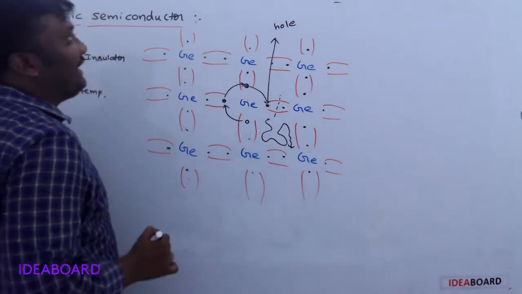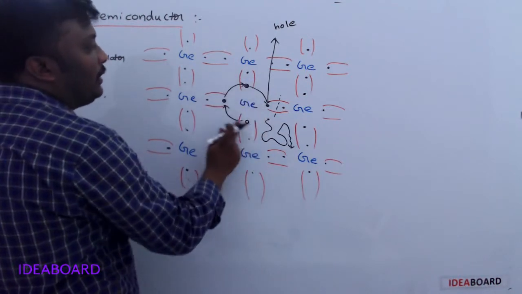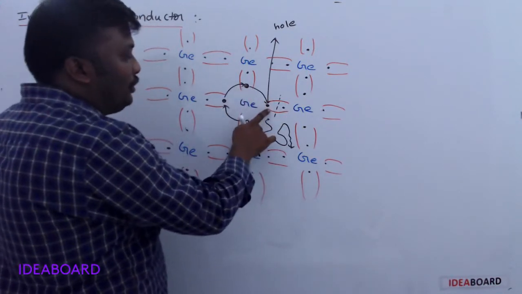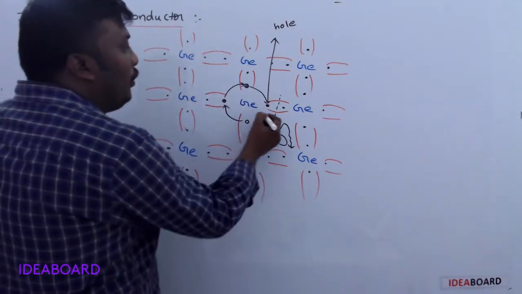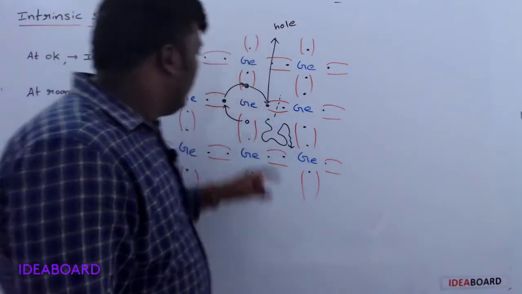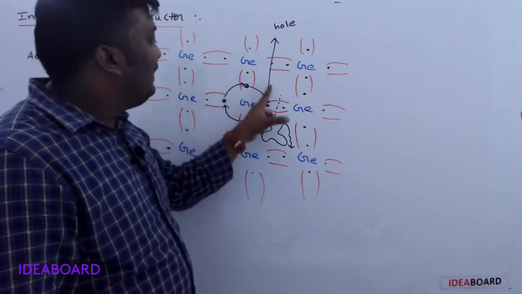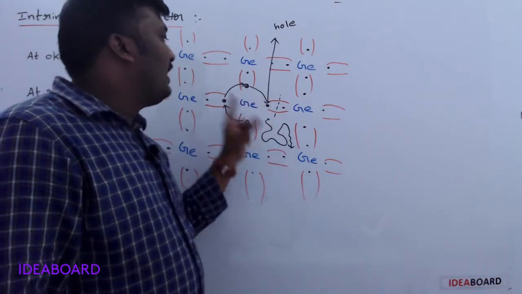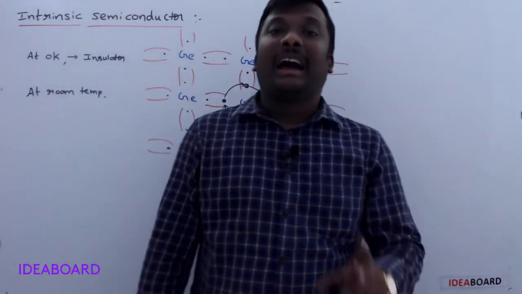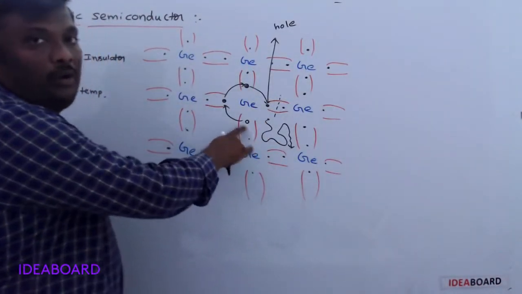That indicates the motion of electron from one bound position to another, and the hole also moves in the opposite direction. Initially the hole is here, now the hole is here. The electron is moving in this direction and the hole moves in the opposite direction. So in an intrinsic semiconductor, conductivity is due to free electrons and holes.